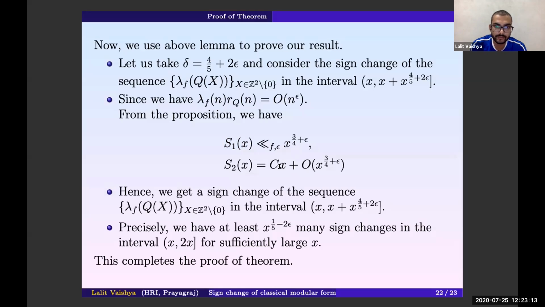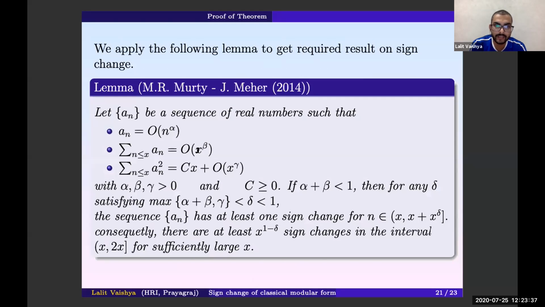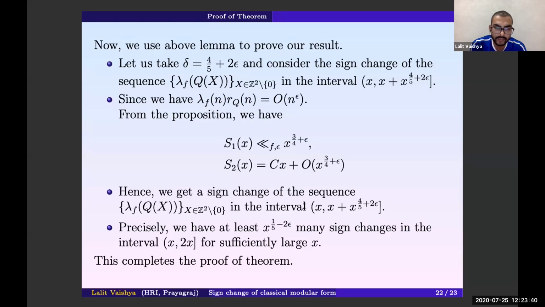Since we have the estimates for S1 and S2, where S1 is big O of x to the 3/4 plus epsilon, and the estimate for S2 is c times x plus big O of x to the 3/4 plus epsilon, we can choose the maximum of these and a number bigger than this. Precisely, we'll choose delta to be 4/5 plus 2 epsilon, and we'll use this lemma, so that in the interval x to 2x we have at least x to the power 1 minus (4/5 plus 2 epsilon), which is x to the power 1/5 minus 2 epsilon, sign changes.